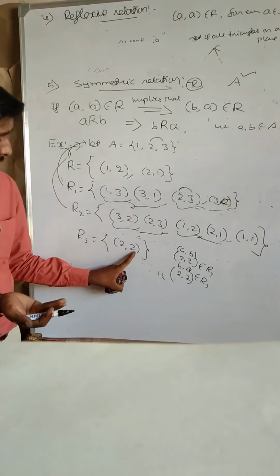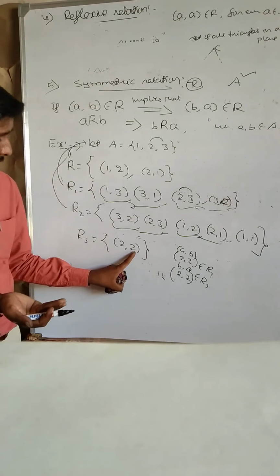When we say it is symmetric, it means L2 is parallel to L1, so both lines are parallel to each other. L1 is parallel to L2 means L1, L2 belongs to the relation.